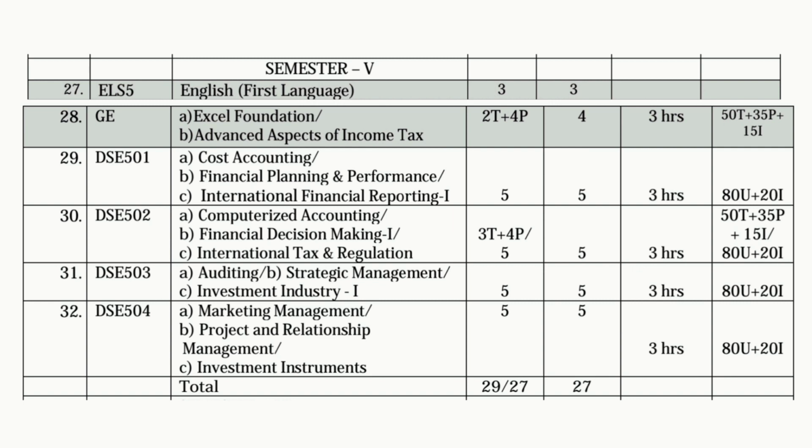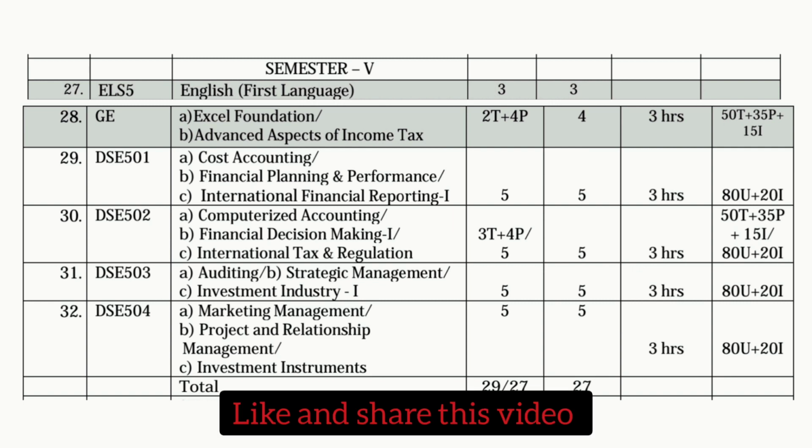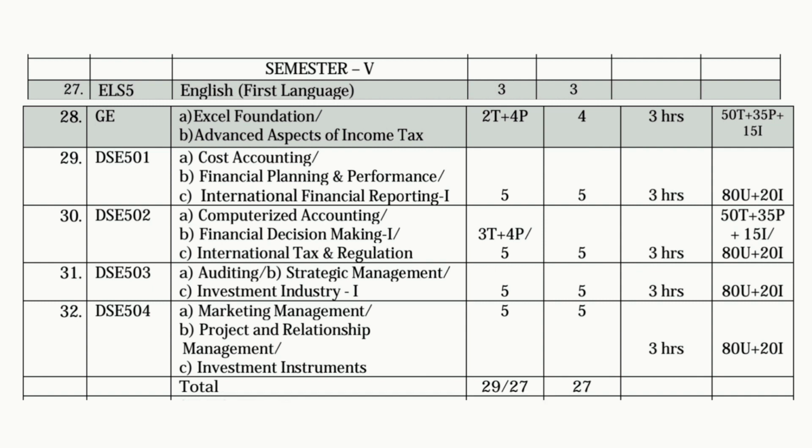Okay, let me explain each and every subject one by one. First one, English. English has 3 units, 3 classes per week and 3 credits. It means if you pass this subject you will get 3 credits. The exam duration is 3 hours and the total marks for this subject are 100 out of 100, 80 marks for semester exams and 20 marks for internal exams.